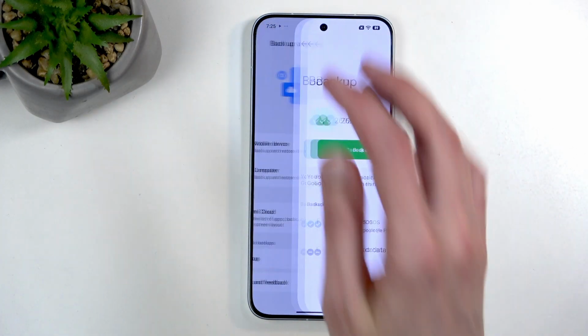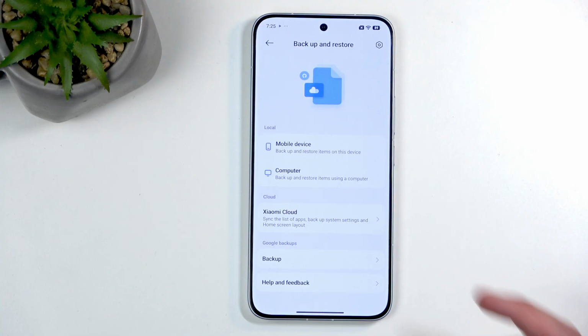So luckily we have other options from Xiaomi specifically. So we have Xiaomi Cloud. Now this is basically like Google. I'm not really going to talk about it.